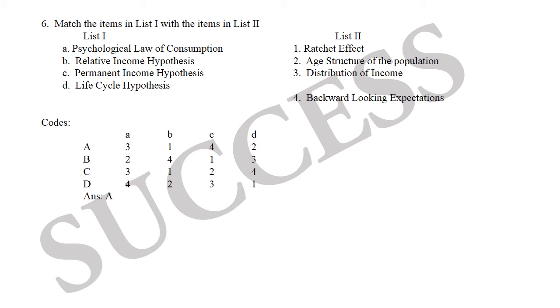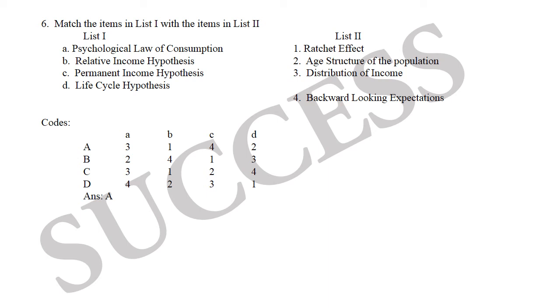Third one, permanent income hypothesis. Permanent income hypothesis states that individuals will spend money at a level that is consistent with their expected long-term average income. This permanent income hypothesis was developed by Milton Friedman. He believed that consumer spending is a result of estimated future income. It is not based on current income. Here, permanent income hypothesis, backward looking expectations.